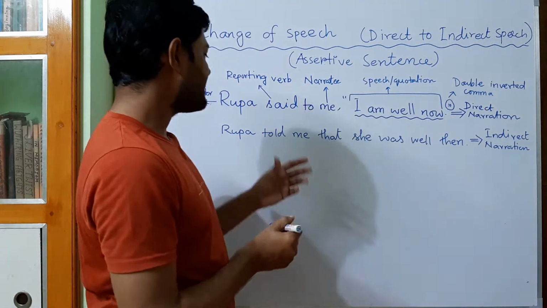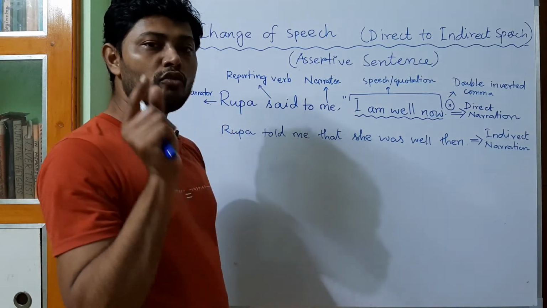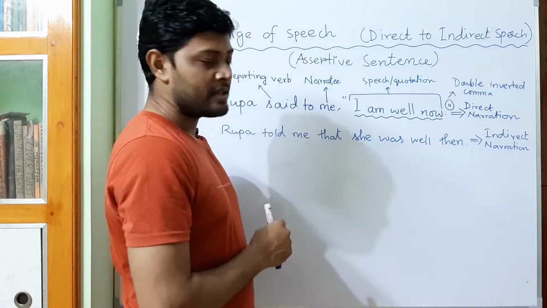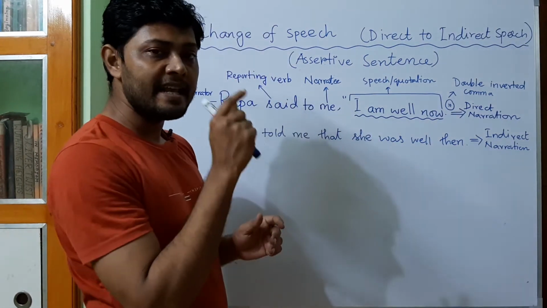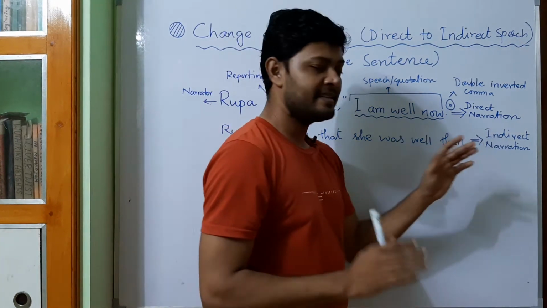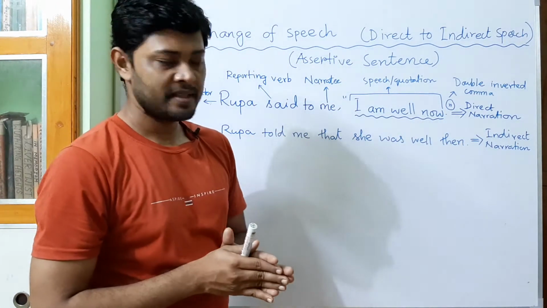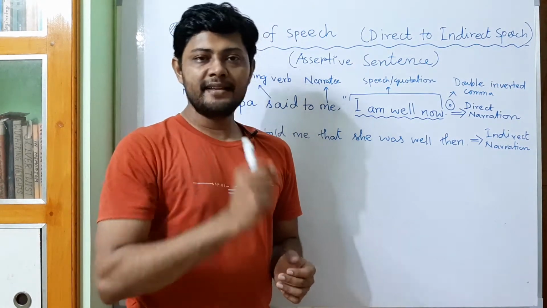And in the second sentence, you are describing the same thing but in your own words. That means you are describing the incident in an indirect way, and this is known as indirect narration. Clear? Now let us begin our discussion with some basic things.